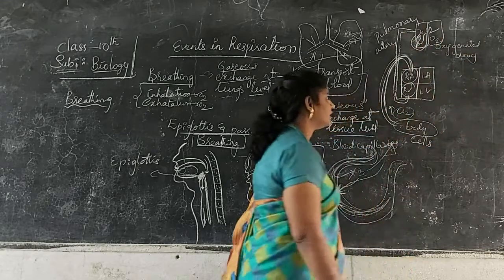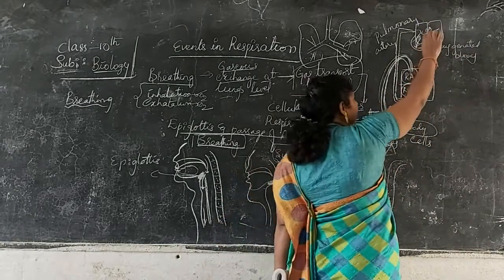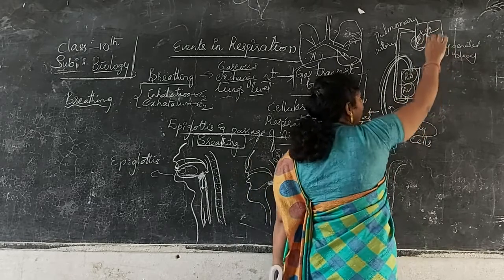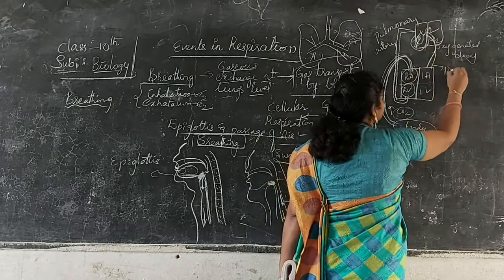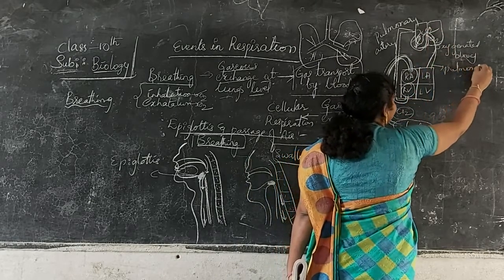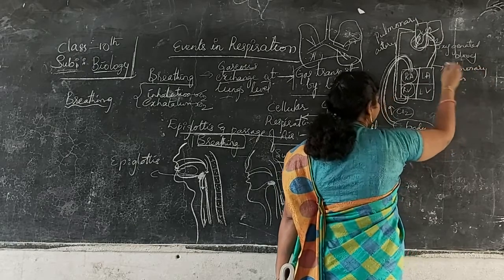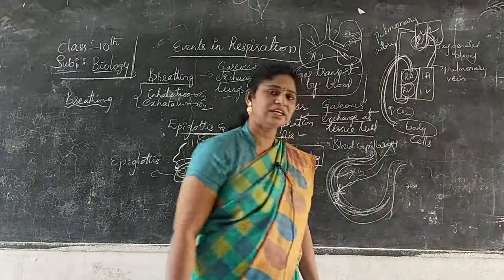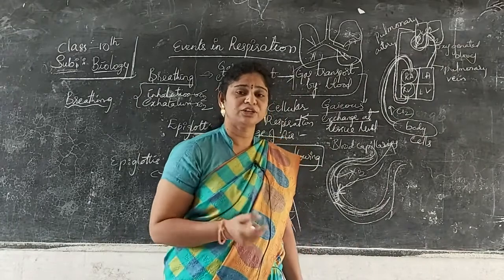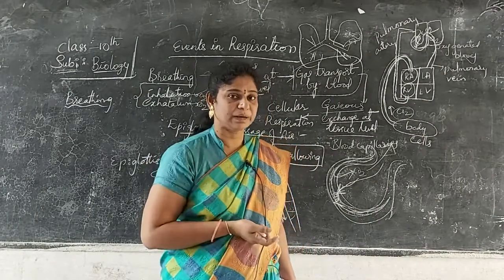The impurity has been removed here. Again, oxygenated blood is carried with the help of the pulmonary vein. Why are we calling it pulmonary? Because it is connected to the lungs, that's why we call it pulmonary.